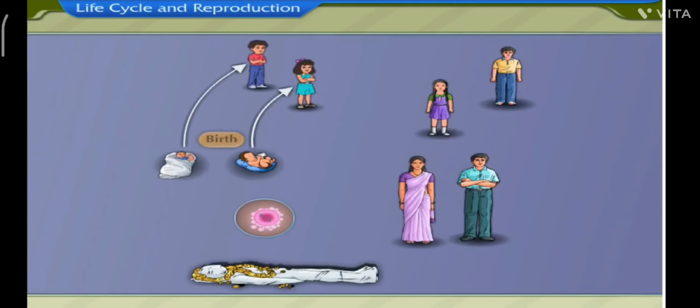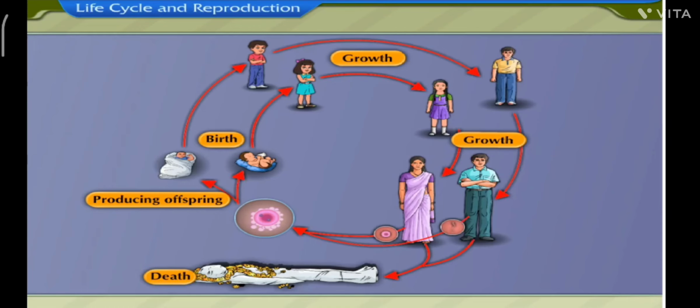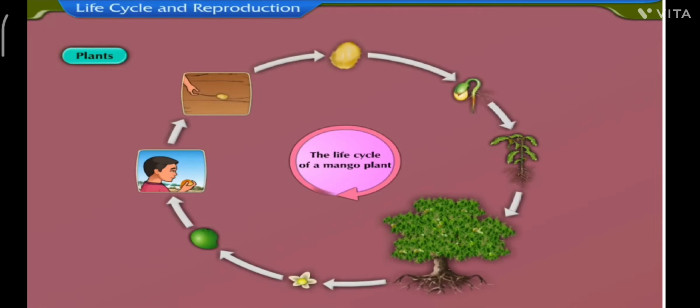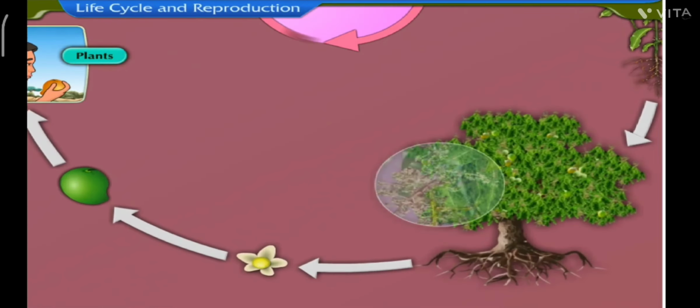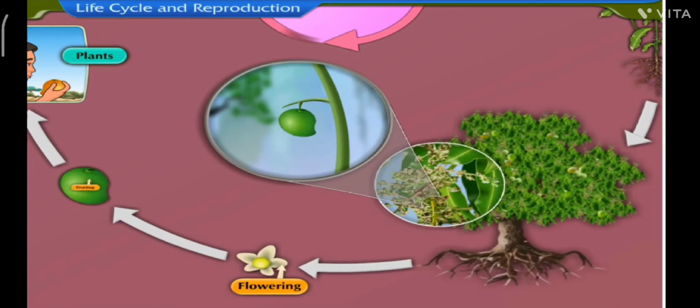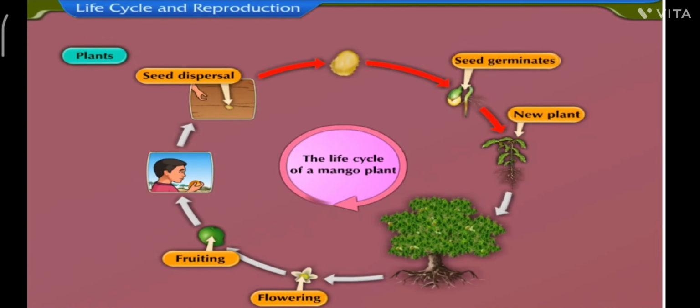These events, namely birth, growth, producing offspring, and death, occur in a cyclic manner, one after the other, and hence constitute the life cycle of a living organism. For example, in plants, the life cycle begins as the seed germinates and grows into a plant. This is followed by the events of flowering, fruiting, and seed dispersal. Seed germinates to produce new plants, and the process repeats itself.